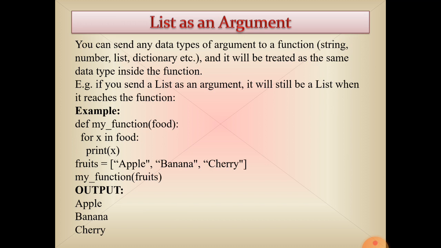At the function calling time, my function, we have passed fruit as an argument. So fruit will be treated as a list by the function. It will print all elements of the list as per the function loop. For x in food, so food is a list type, print x. Fruit has three elements, apple, banana, and cherry. So now the program will print apple, banana, cherry.